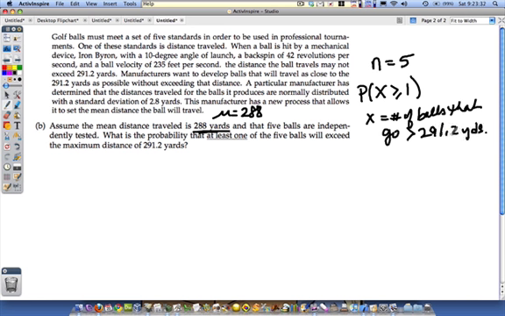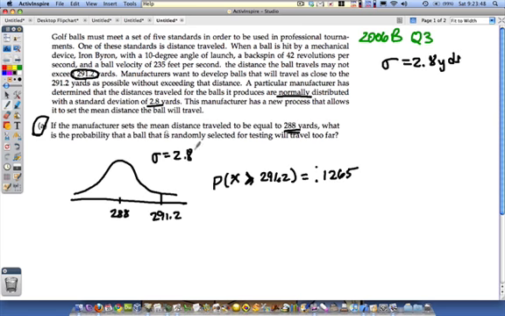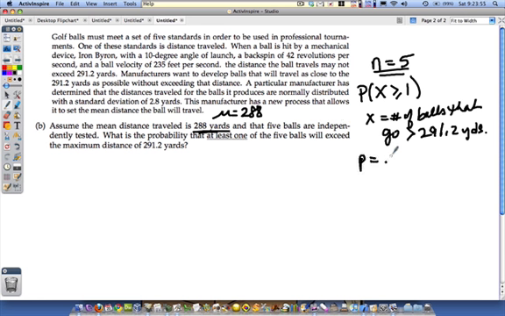Okay, so what we have here is a binomial situation, because we've got success or failure. Success, the ball goes greater than 291.2 yards. We have a fixed number of balls, 5, and the probability of success is from the last part of the question, which is right here, 0.1265. So let me write over here that the probability of success is 0.1265. And so we're looking at a binomial situation, probability x is greater than or equal to 1.